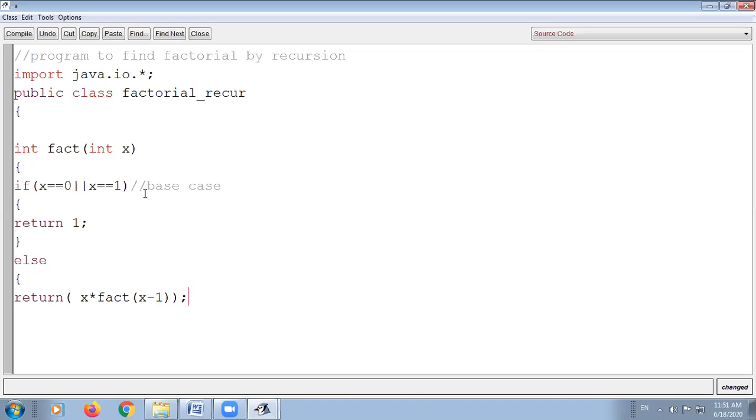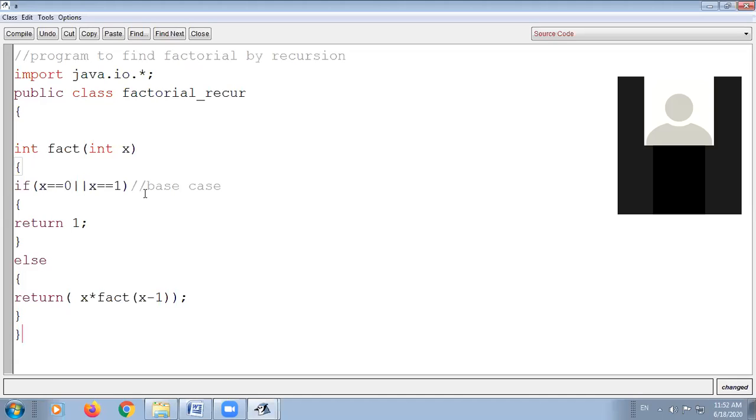Suppose you have taken the value of x as 5. First the fact function will receive the value 5 from the calling function. When the function is called again inside the body, when the else part is executed, it will call the function with the value 5 minus 1, that is 4. Again the else part will be executed, 4 minus 1, and fact will be called again with the value 3. In this way you will calculate the factorial of 5 if you receive 5 in the called function fact as a formal parameter. Now the else part will be closed and this recursive function fact is closed.